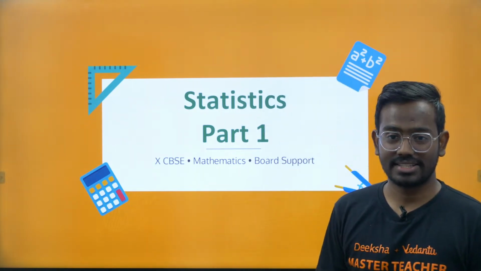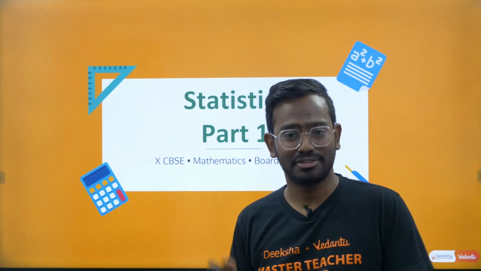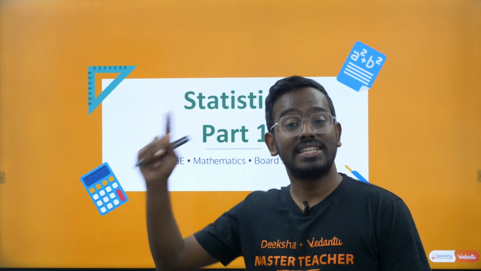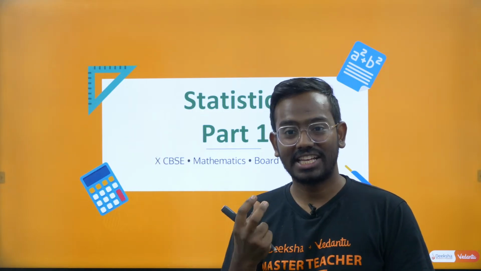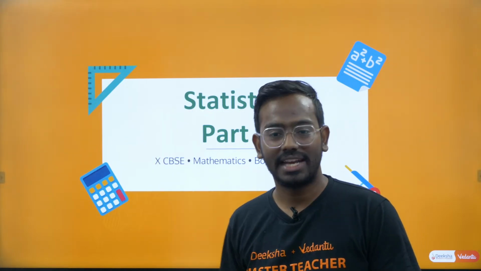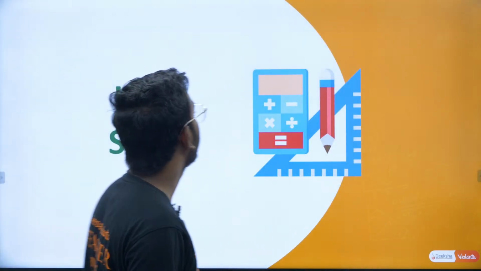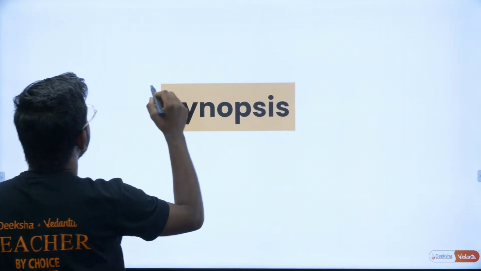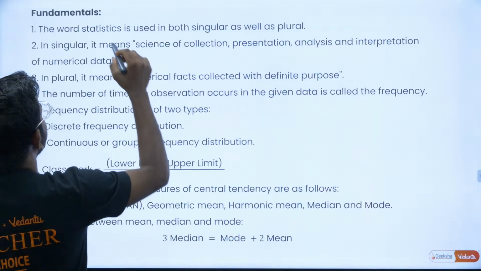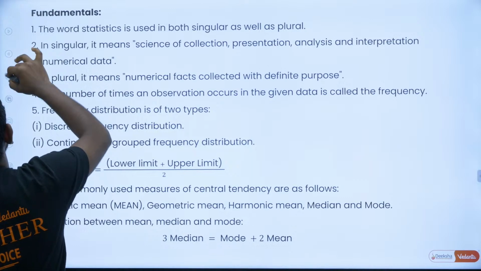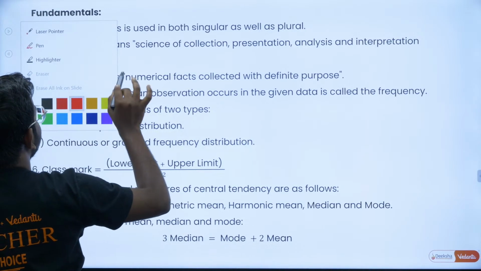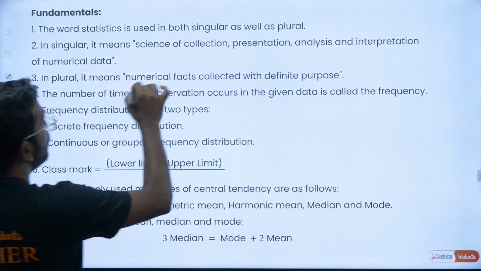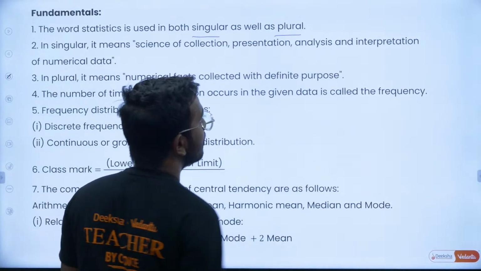So what is statistics? Statistics is basically a branch of mathematics which deals with the collection, analysis and interpretation of data. Let's take up the word statistics. The word statistics is used in both singular as well as plural forms.